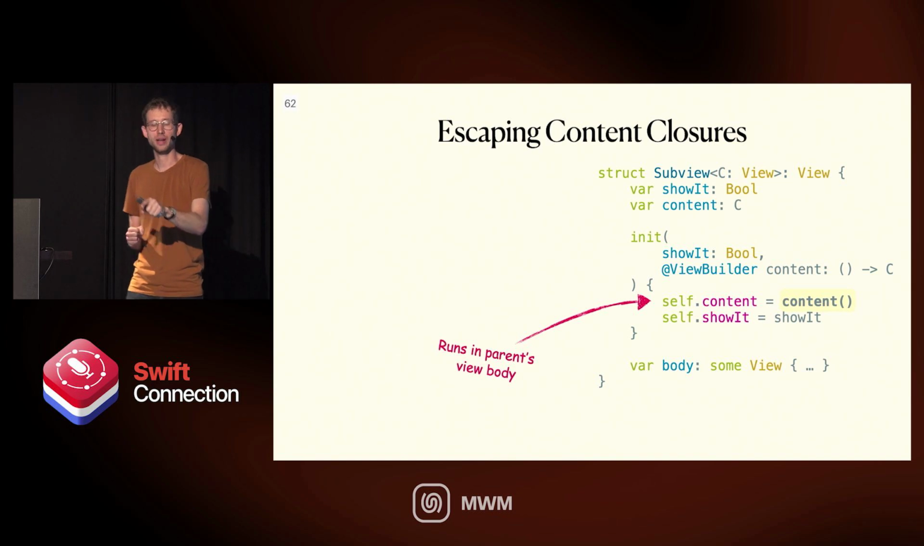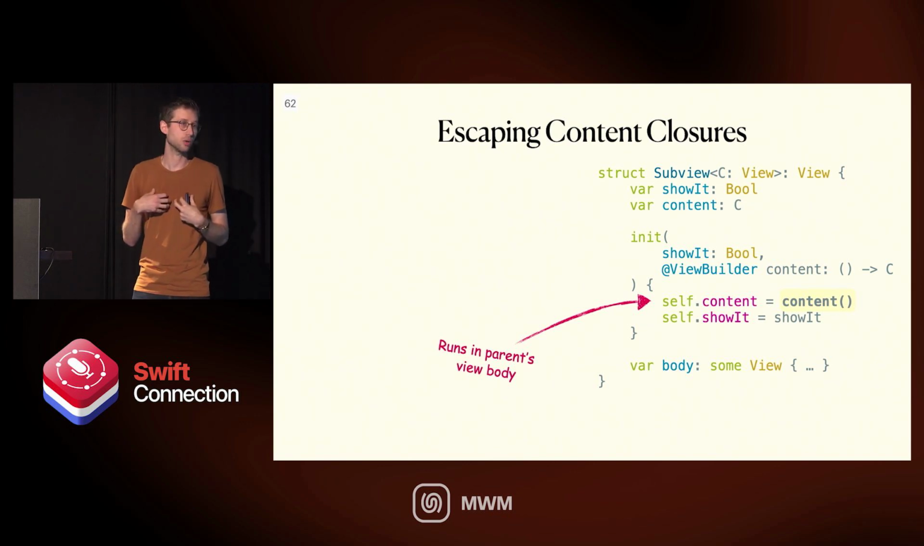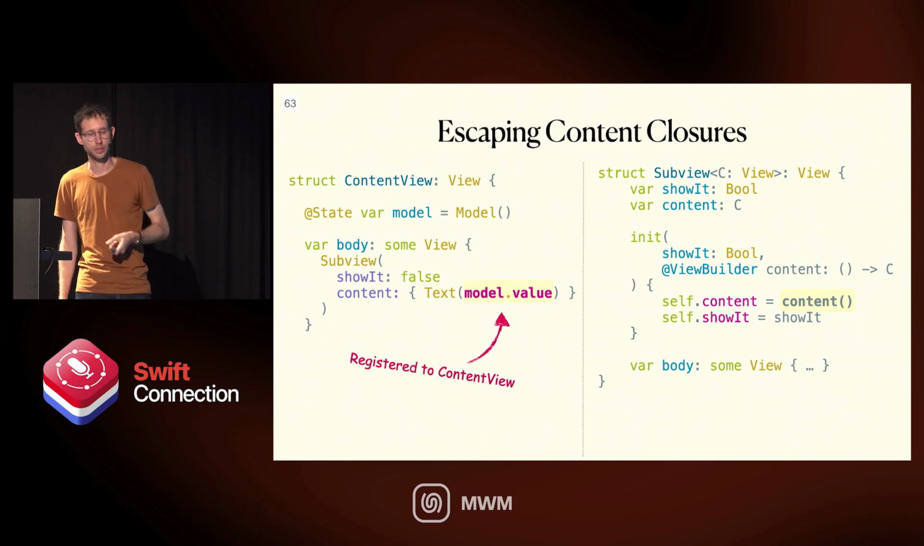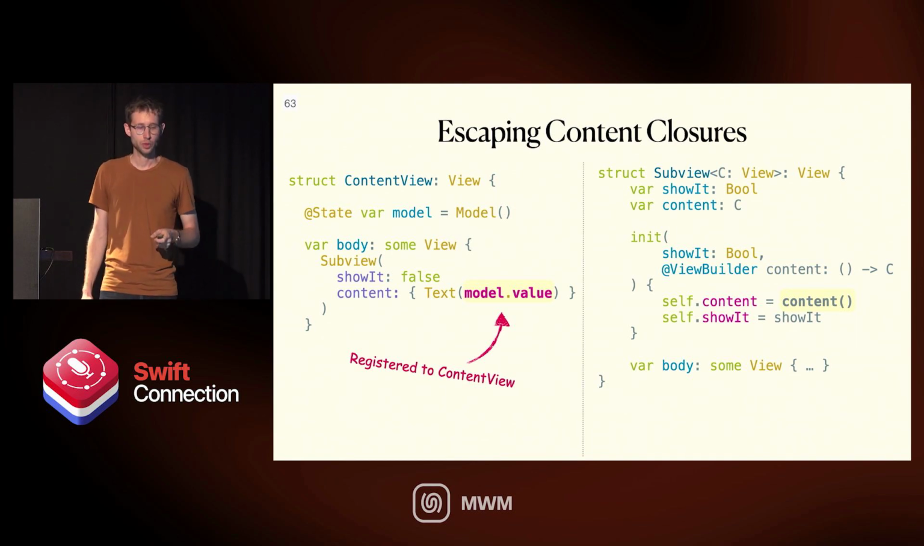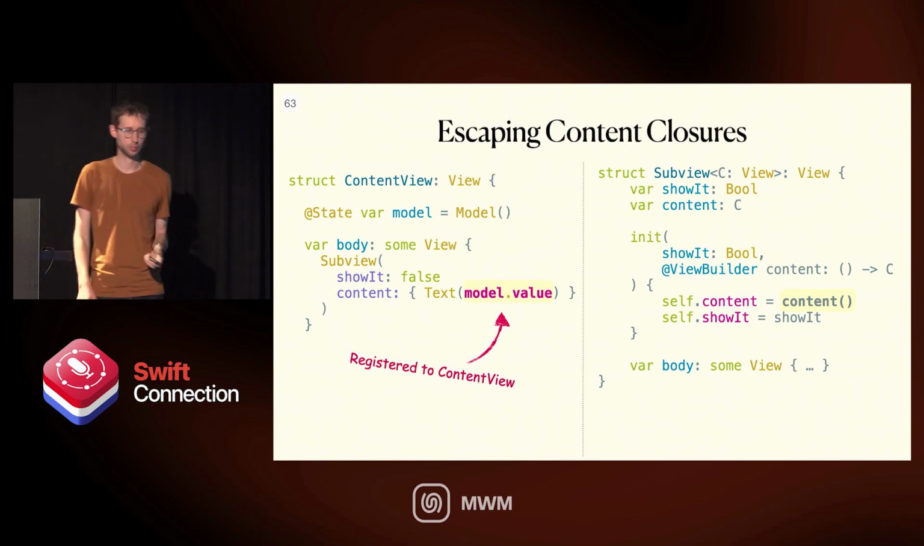So this means that whatever happens inside content, in whatever property is getting called inside this closure, even though only we, the subview, care about it, the parent view is the one that's going to register it and observe it. So if we have this content view, we pass content, and it's some text that reads model.value. Model.value is registered to content view, not to subview, because this is when the closure is called. And observation doesn't care where it was in the code. All it cares is that it was called as part of the same apply closure, as part of the same body.